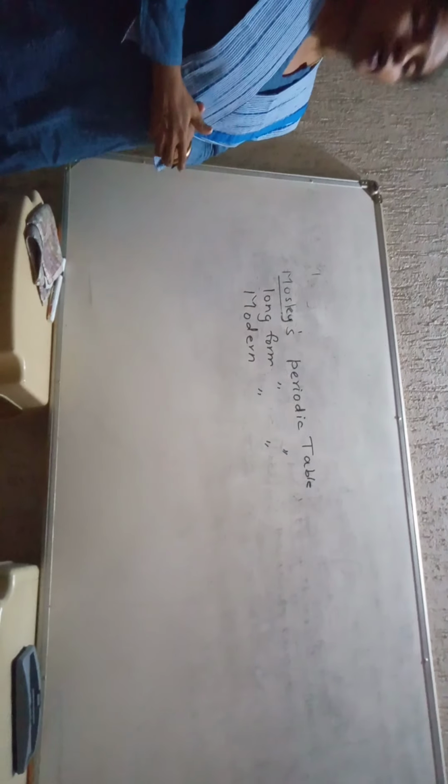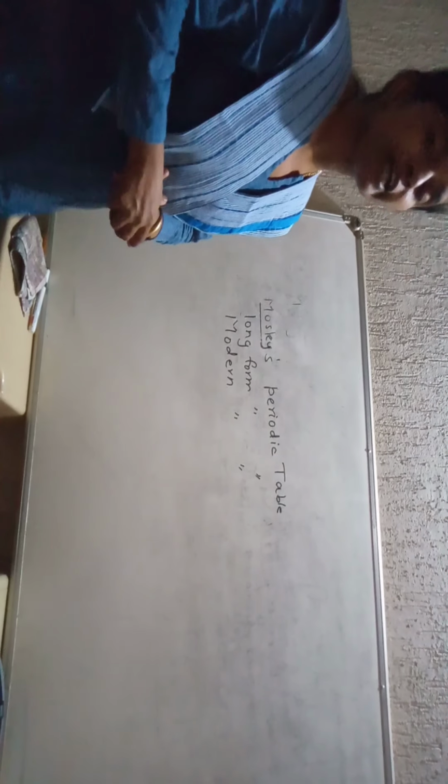Point number 1. Point number 2. In the modern periodic table, the elements are arranged in the increasing order of their atomic number. I'll repeat. In the modern periodic table, the elements are arranged in the increasing order of their atomic number. Third point.